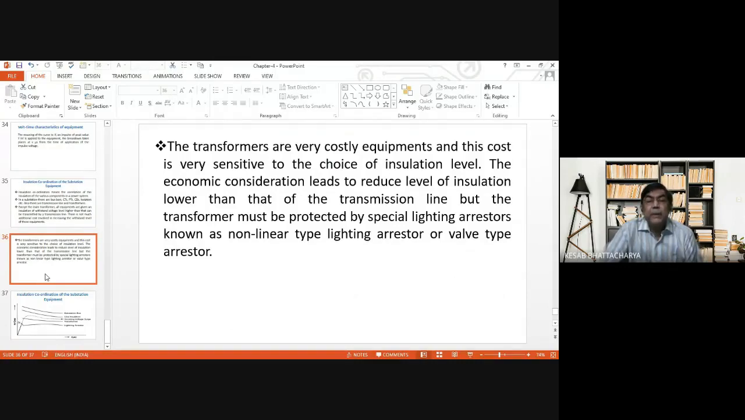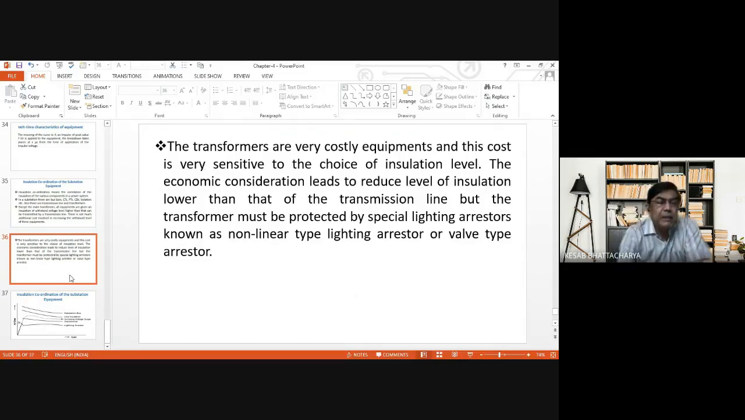Now, this point we have discussed. Transformers are very costly equipments, and this cost is very sensitive to the choice of the insulation level. The economic consideration leads to reducing the level of insulation lower than that of the transmission line, but the transformer must be protected by special lightning arresters known as nonlinear type arrestors or valve type arresters. At present, nonlinear type metal oxide resistors are mostly used. Valve type arresters are not really used. So this is what is really meant by insulation coordination.